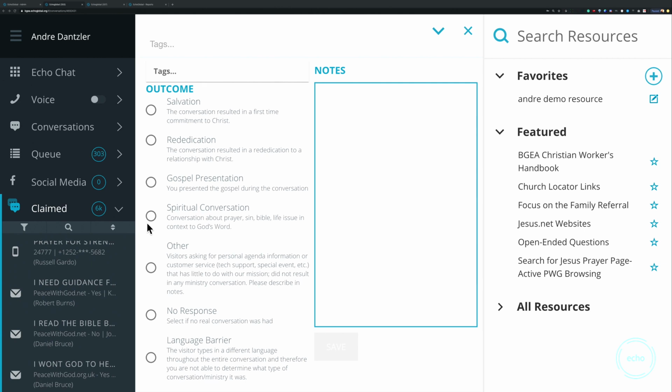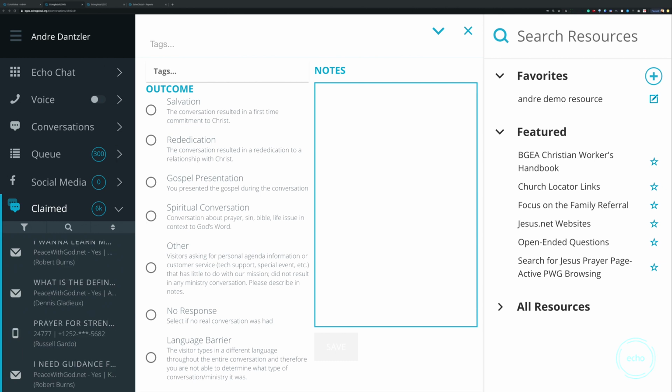So we encourage you to keep the list short and think of them as top level metrics, not really detail in the weeds. So think of this as the big pie chart that would show you, if you had only one graph and a funder or a ministry partner comes to you and says, hey, what are your conversations about? What are you guys doing as a ministry? This would be that single pie chart. This would be the different slices of the pie that you would have inside that.